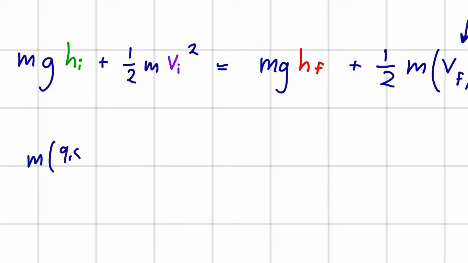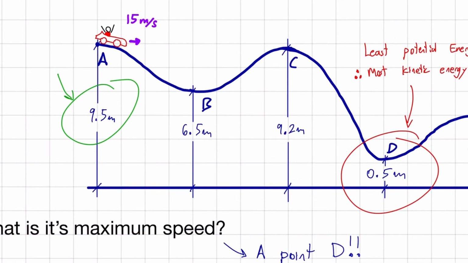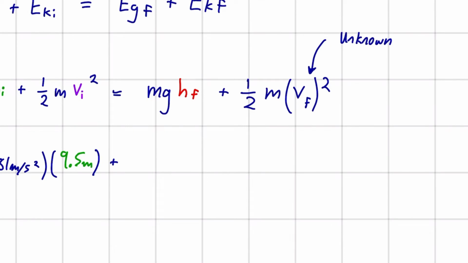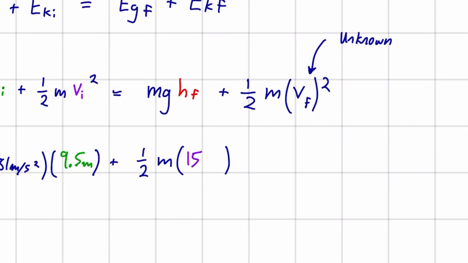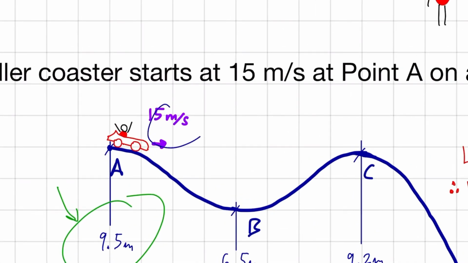Our g is 9.81 meters per second squared. And our h is 9.5 meters, remember, 9.5 meters. And then the next term is going to be 1/2 times m. And in the brackets, our value for the initial velocity, remember, is 15 meters per second. It'll be squared. So that 15 meters per second, remember, came from up here.